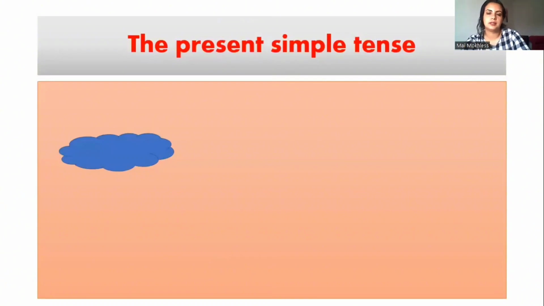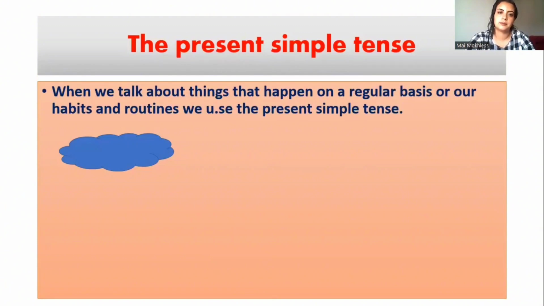The present simple tense. We know that we use the present simple tense to talk about habits and routines. The things that we do on a regular basis, we usually use the present simple tense to express. So, because we use the adverbs of frequency to show how many times an action is repeated, and this action happens regularly, we use the present simple tense. When we talk about things that happen on a regular basis or our habits and routines, we use the present simple tense.